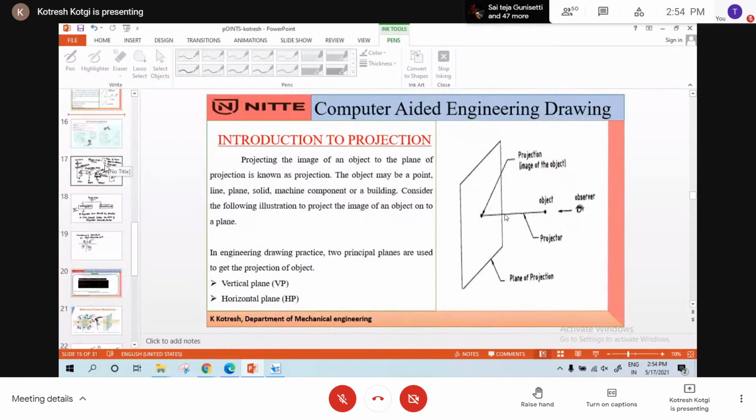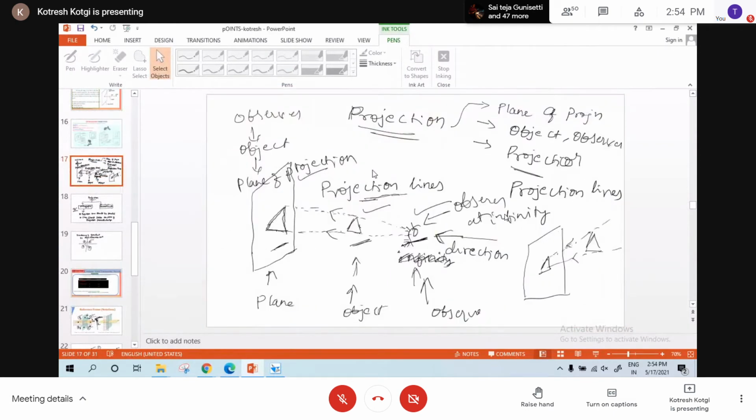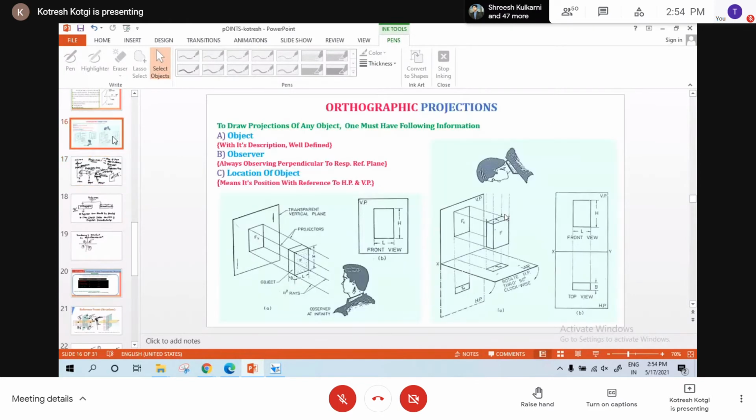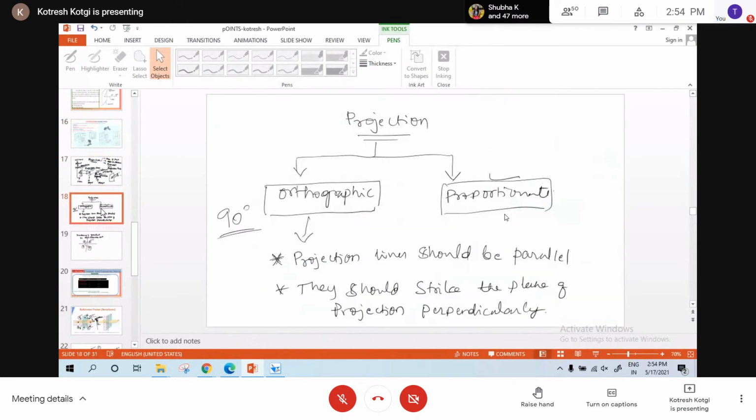Projection we have discussed, and then the different definitions: plane of projection, projection line, observer, object, the sequence of it, and the properties of projection lines. This we have not yet discussed. Then orthographic projection and the conditions for orthographic projection we have discussed.